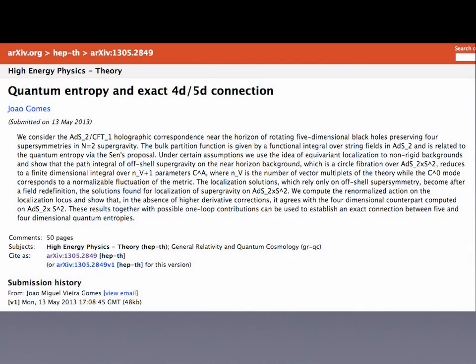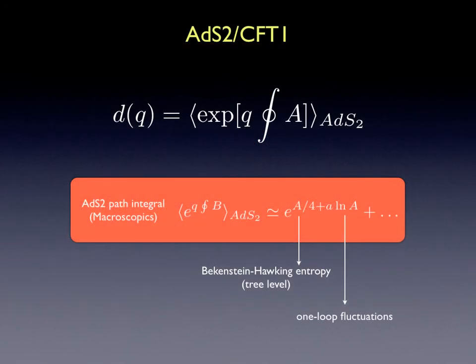Today I'm going to talk about my recent work entitled Quantum Entropy and Exact 4D/5D Connection that you can find on the arXiv. In this paper, we study the AdS2/CFT1 correspondence in the near horizon of five-dimensional supersymmetric black holes. According to Sen's proposal, the number of states in a particular charge sector Q can be evaluated by performing a path integral of string fields on AdS2 with some Wilson line insertions.